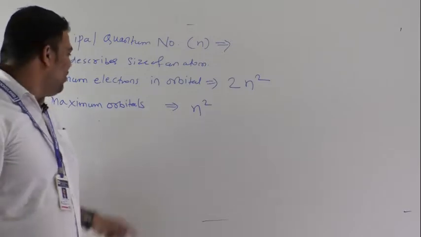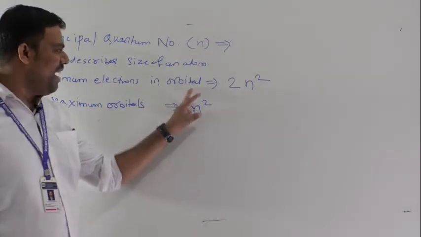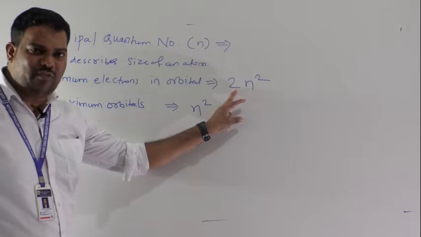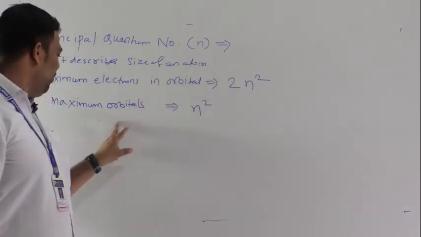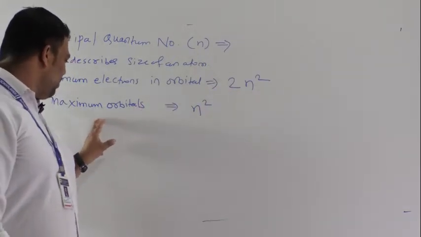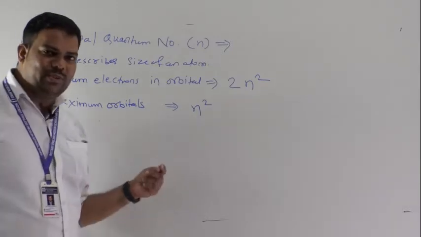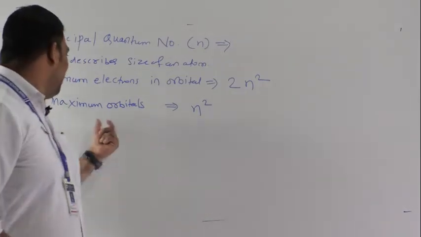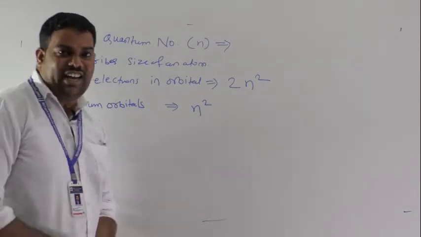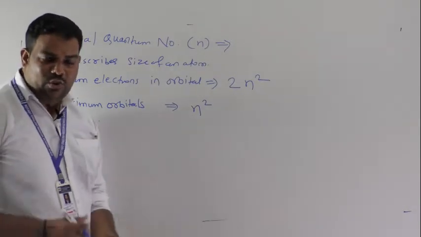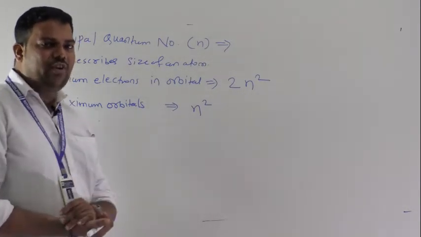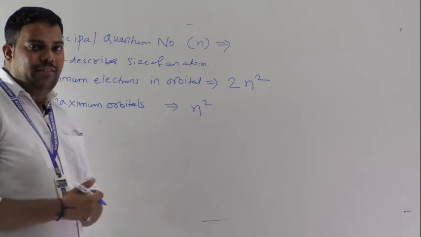Understood? So maximum electrons, as you know, follows 2n square. But here a new formula is ready to meet you: maximum orbitals is n square. Each and everything we have to discuss here briefly.